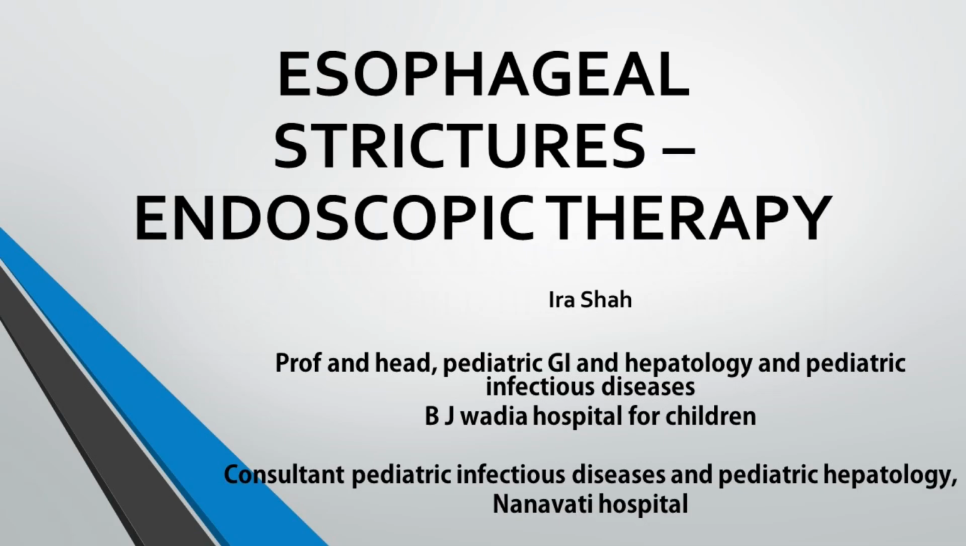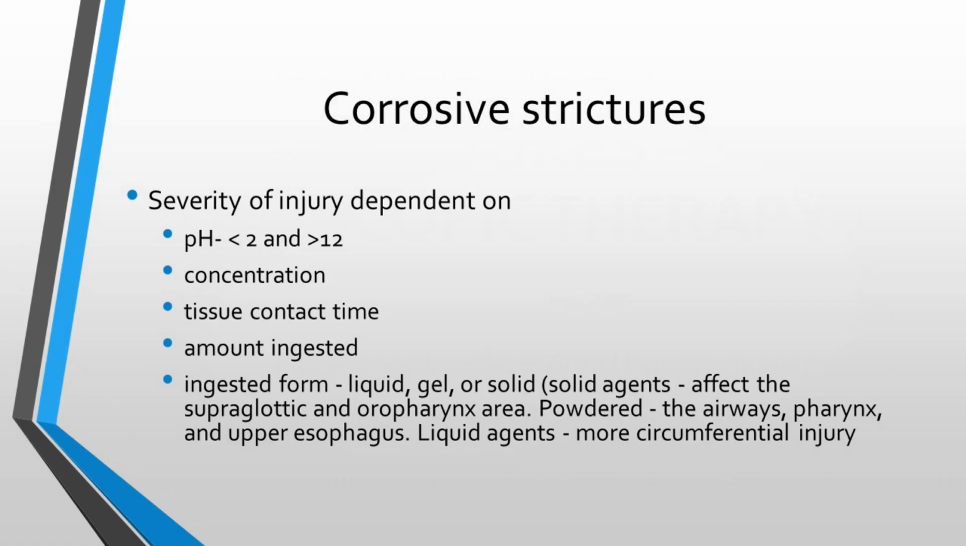So we are going to talk about esophageal strictures. Do you all see this? Okay, so there are two types of strictures that we usually see: corrosive strictures, which I don't think comes to you, and anastomotic strictures. Corrosive strictures depend on the injury.